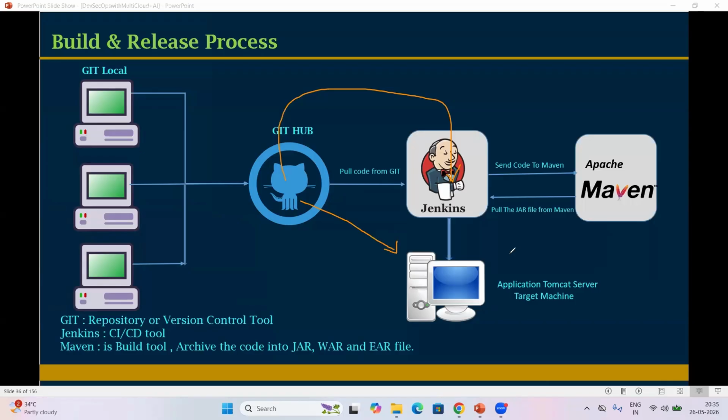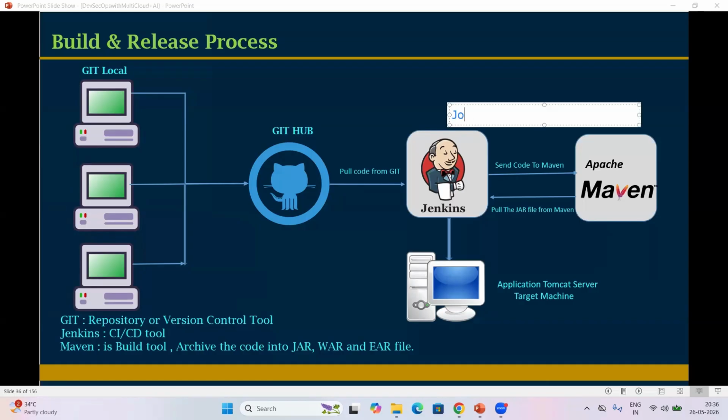So basically we are integrating Jenkins with the target server. Then we are pushing the code from GitHub to Jenkins, and Jenkins will push the source code to the Tomcat server or the target server. Is it correct? Actually, yes, that is correct. But we don't push from GitHub to Jenkins actually. Jenkins takes the code. Here we prepare the jobs.